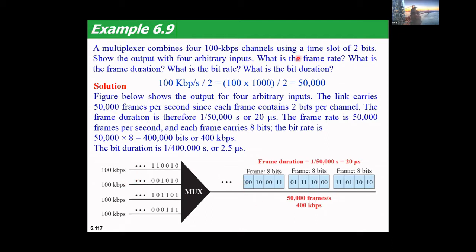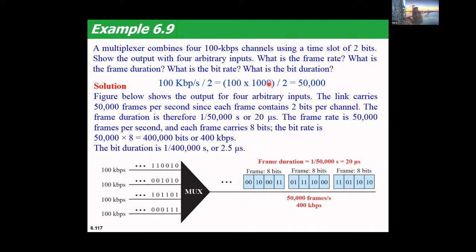Now we have to show what is the frame rate at which the frames are traveling. So the data rate is given to be 100 kbps divided by 2 bits, because 2 bits are being sent by every source. So 100 kbps can be written as 100 into 1000 bits per second. You got the idea? Because kilo means roughly 1000. So 100 into 1000 divided by 2, where 2 is the size of the bit. So this is nothing but 50,000. So 50,000 frames are traveling per second, since each frame contains 2 bits per channel.